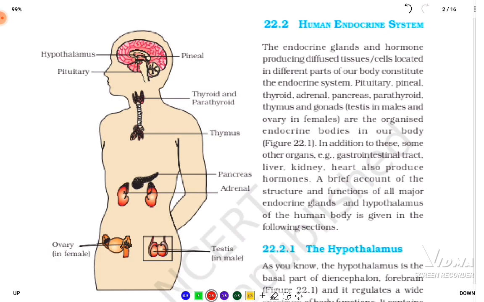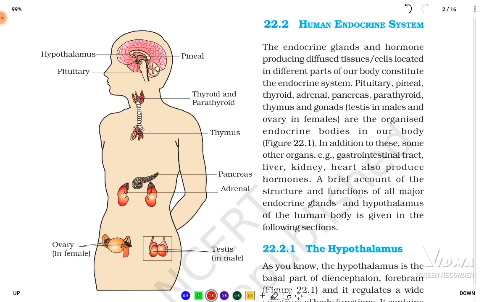Next, we are going to start with a very important topic, that is the human endocrine system. So we are going to study all the different organs and everything in this particular part. So let's study. First and foremost, the endocrine glands and hormone-producing diffused tissues or cells located in different parts of our body constitute the endocrine system.